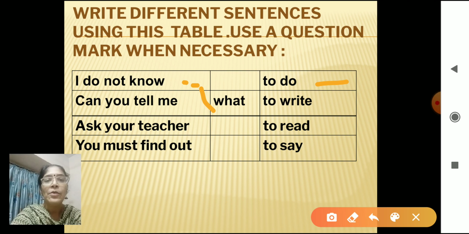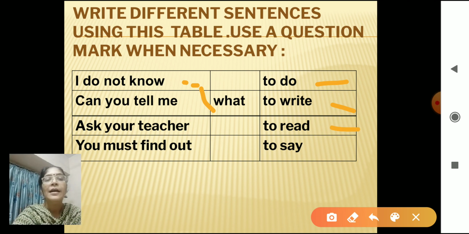Again, I do not know what to write. I will pick up the next part. I do not know what to write will be my next sentence. Number 3, I do not know what to read.